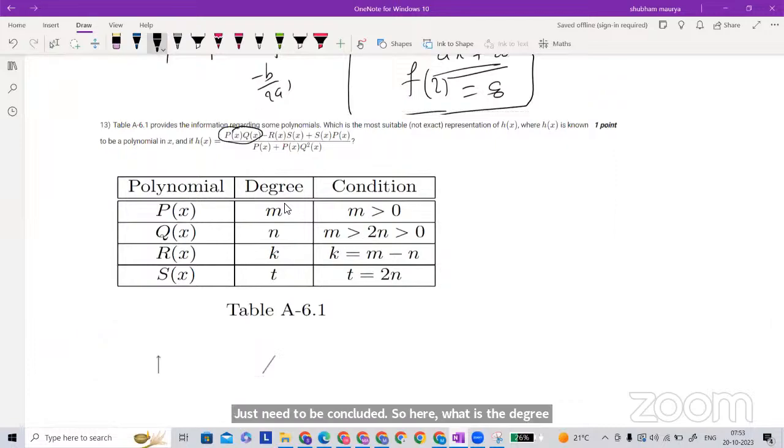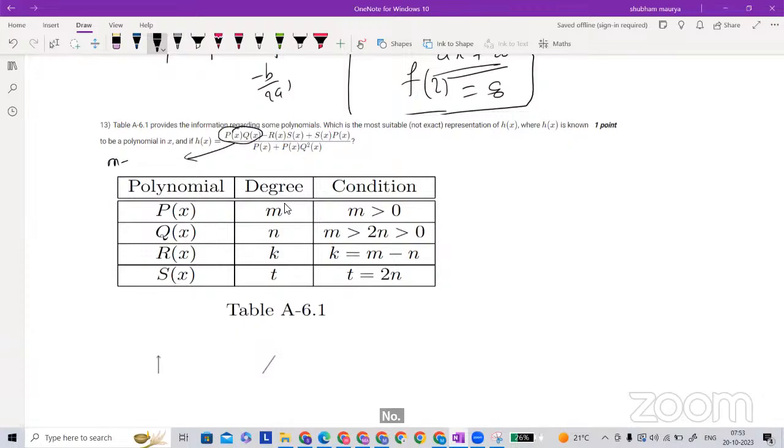What is going to be the degree of this term? Polynomial, more than 0. Plus n, right? Here p has degree m, q has degree n. What is the degree of this one? A plus t. A plus t, sir. What is the degree of this one? T plus m, where s is t and p is m. Yes, sir. So why is it the degree? Are all of you getting why it is so?